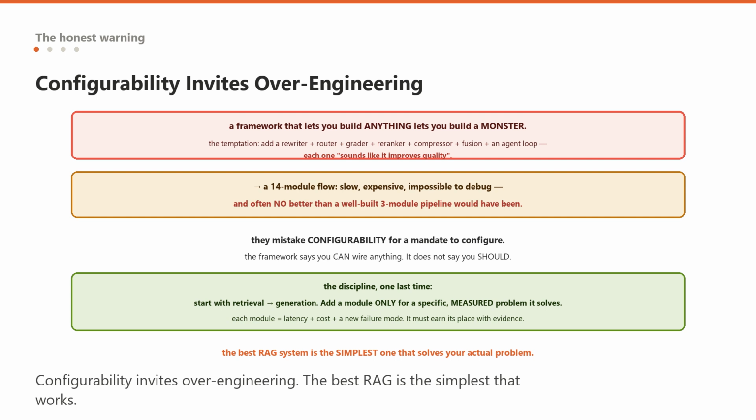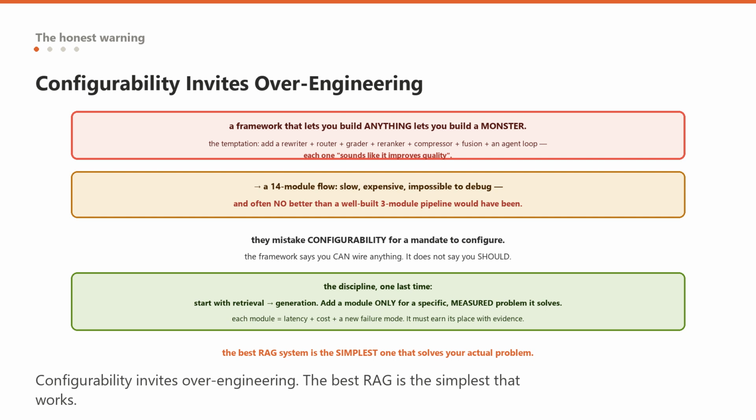So the discipline is the exact same one that has run through every episode in this series, and it lands hardest here at the end. Start with the simplest arrangement that works, retrieval and generation. Add a module only when you have a specific, measured problem it solves: a reranker because your relevant chunks are ranked too low, a router because your query load is genuinely mixed, a grading branch because bad retrieval is reaching your users. Every module you add is latency, cost, and a new failure mode, so each one must earn its place with evidence, not with the vague sense that more sophistication is better.